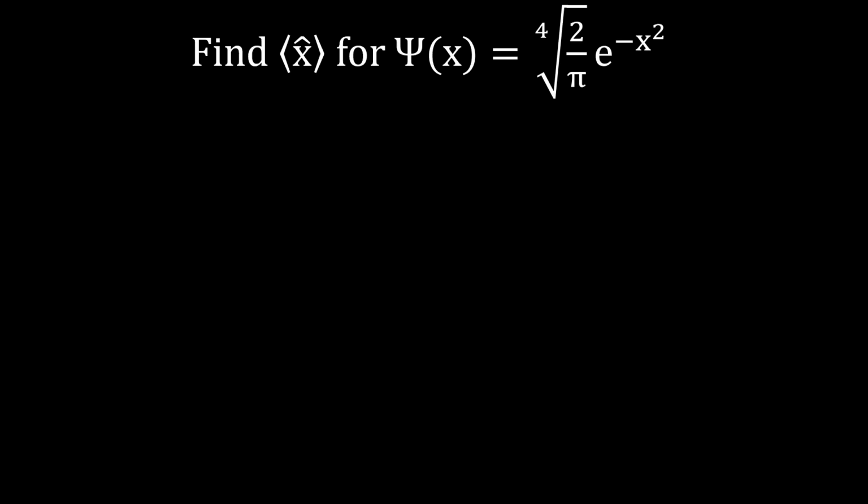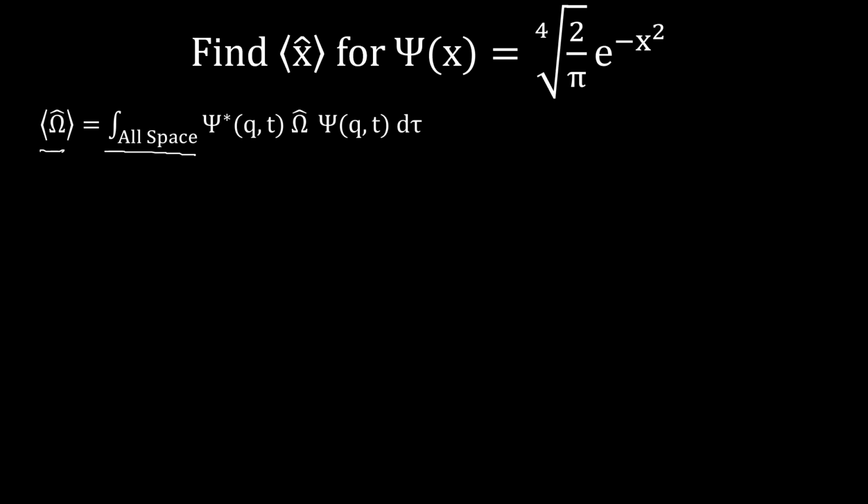So now, let's do an example. Let's find the expectation value of our position, so x hat, given this wave function here. And I will tell you that this wave function is already normalized. So we're going to first write our general formula: our expectation value is the integral across all space of the complex conjugate of the wave function times the operator applied to the wave function.